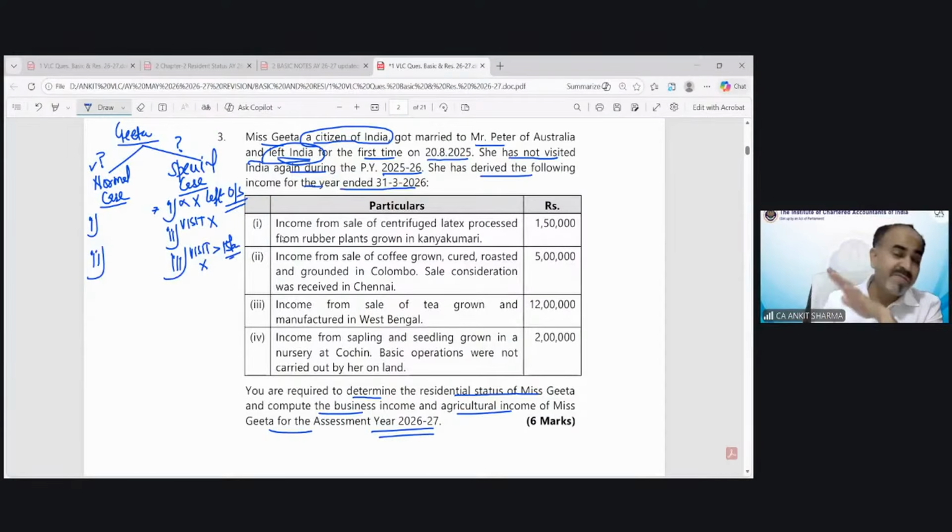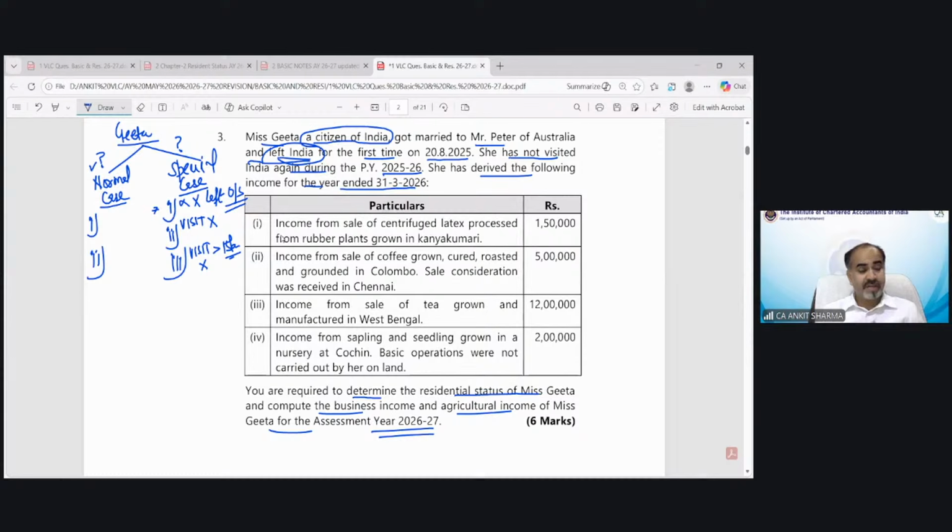And if someone is going outside India for either employment or occupation or as a crew member, only in that situation, he or she can take the benefit of special cases. So she went outside India for the purpose of marriage. She left India permanently, but not for the purpose of employment, occupation, or even as a crew member of an Indian ship. If she had left India for any of these purposes, then she would fall in the special case.